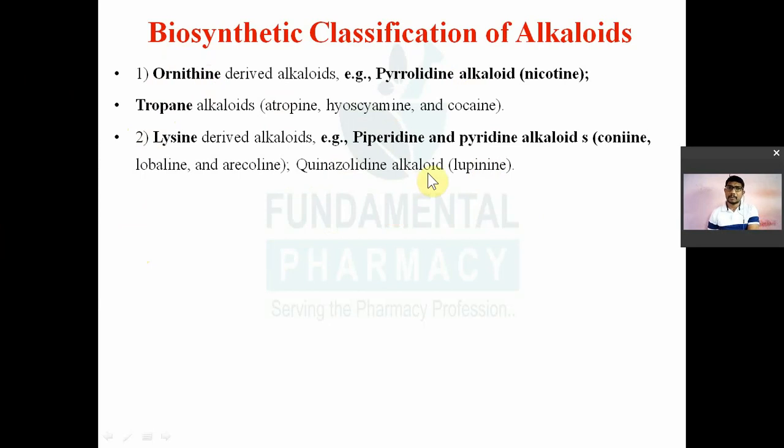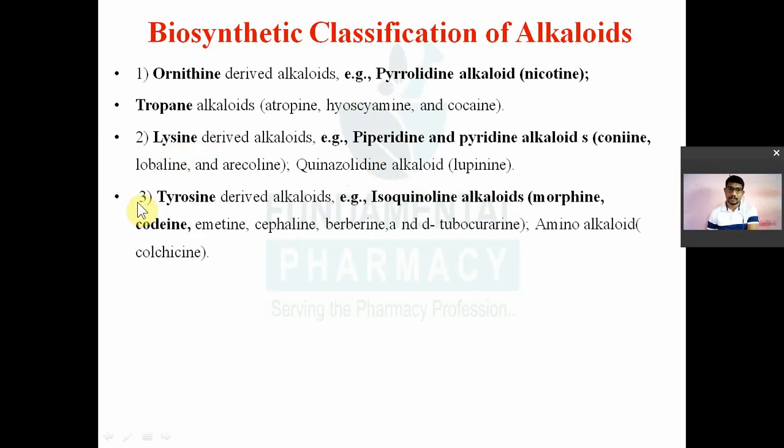Then piperidine type of alkaloids or pyridine type of alkaloids, for example, coniine, lobeline, arecoline. Then quinolizidine type of alkaloids also, for example, lupinine. All these are biosynthesized from one amino acid known as lysine. Then tyrosine. Isoquinoline type of alkaloids, for example, morphine, codeine, emetine, cephaeline, berberine. Then some amino alkaloids like colchicine. All these are biosynthesized from the tyrosine amino acid.